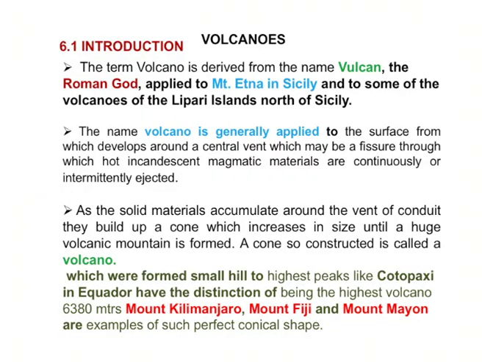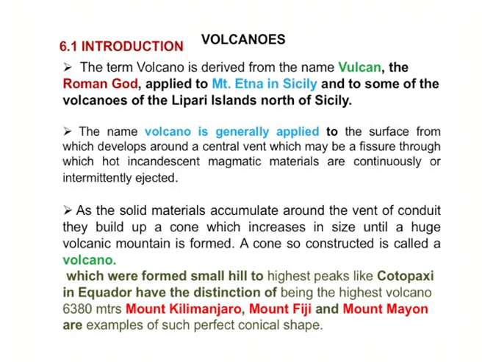Slowly, the volcanic mountains which form in this way, a constructed cone, are known as a volcano, and it has volcanic material particularly. So we call the solid material formed in this cone a volcano.